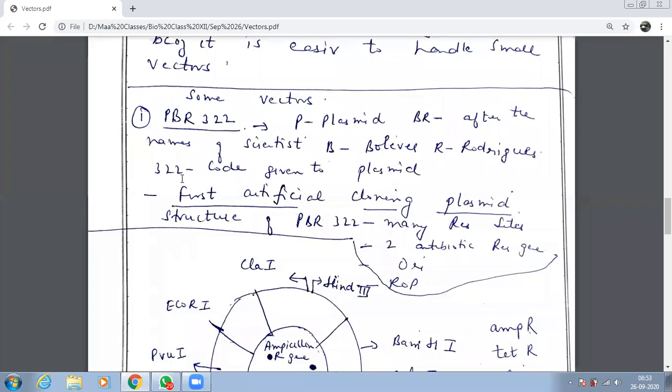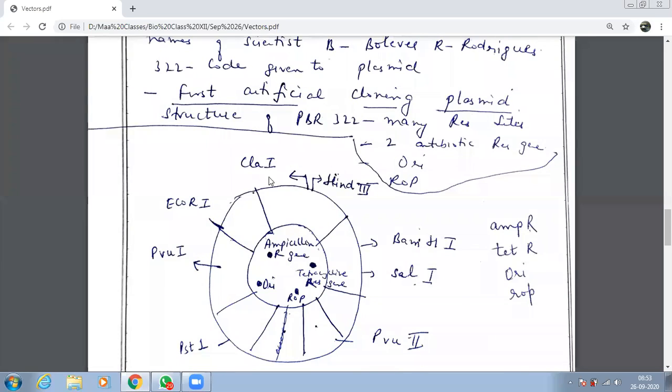There are many plasmids. So here E. coli की plasmid की बात हो रही है, and the code which is given to E. coli is 322. What is important about this plasmid is that it is the first artificial cloning plasmid. Second thing which is important is, why is this structure so important? There are many restriction sites. अभी थोड़ा सा count करने की कोशिश करो. चलो count करते हैं. This is 1, 2, 3, 4, 5, 6, 7, 8 restrictions.